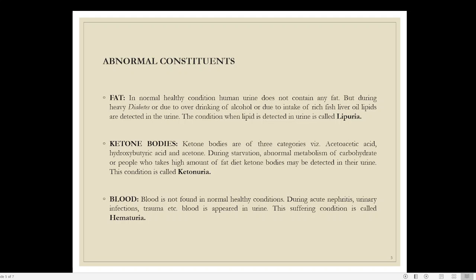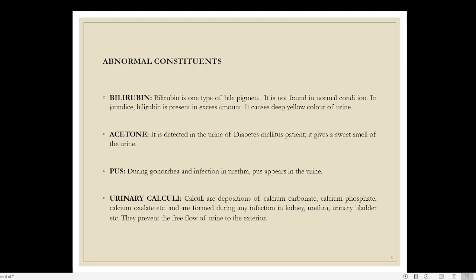So these are the various harmful substances. Then we have bilirubin. Bilirubin gives a yellow color to your urine, and that is a substance produced by your liver. Acetone is there. Acetone will give acetonuria. Then pus, which means pyuria, so that in certain infections like gonorrhea, pus may appear in the urine. Then stones may appear. About the stones we will be discussing in the next class.